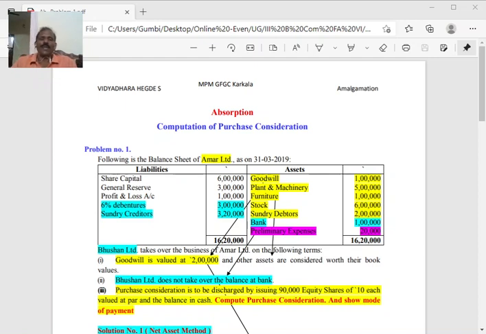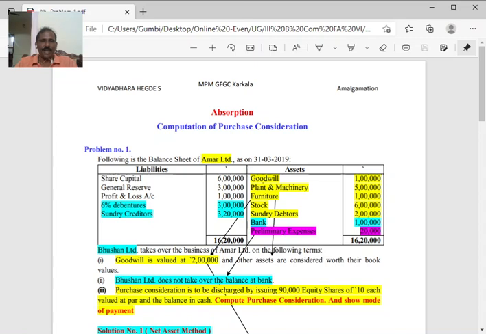This problem which I am taking up now is from an examination question paper, and it is asked for 6 marks. Go through the problem first. It's absorption, just for the computation of purchase consideration, 6 marks. Following is the balance sheet of Amar Limited as on 31st March.